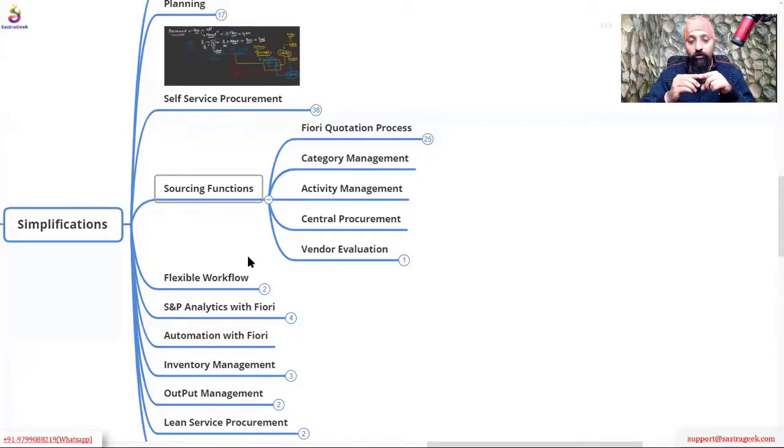The first thing we are going to talk about is the quotation process. Can we do the quotation process in ECC? Do we have a quotation process in ECC? Answer in the chat window, you are on mute. Yes, we can do the quotation process in ECC. Everybody knows that.